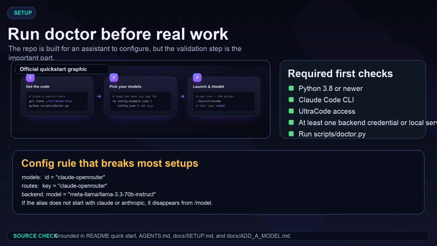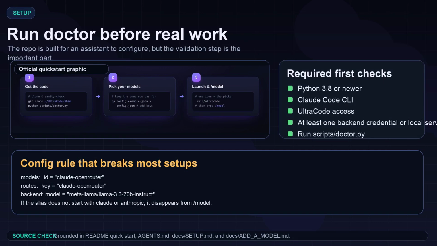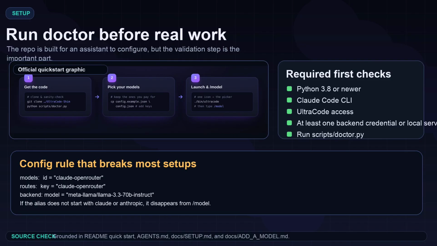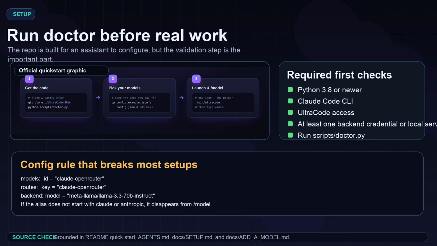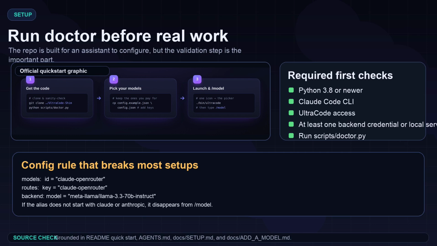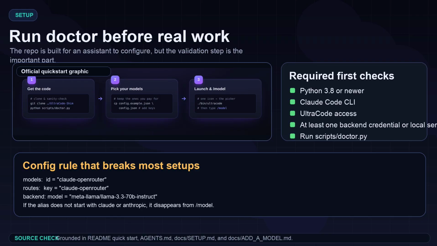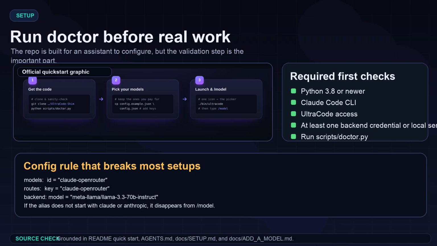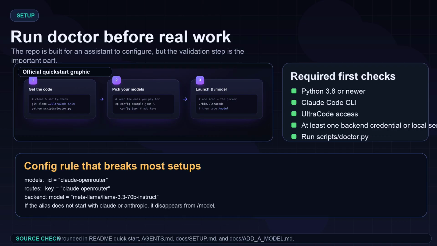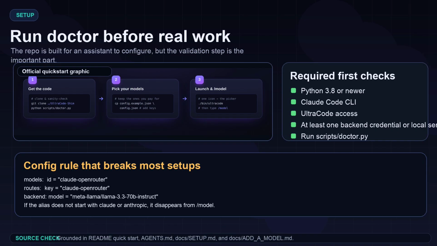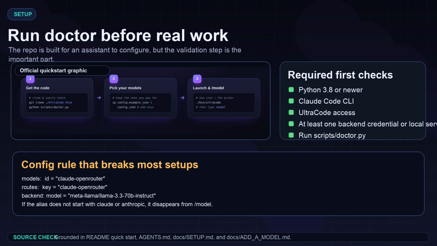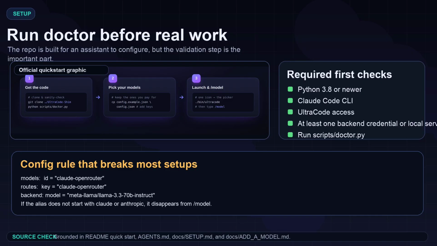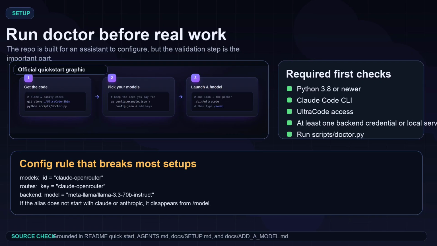The setup path is intentionally agent-friendly. Clone the repo, run the doctor, copy config.example.json to config.json, then keep only the backends you actually have. For a cloud model, you add the provider base URL, the real model name, and the auth header. For a local model, you point to a local OpenAI-compatible server, often something like Alma or LM Studio. For GPT 5.5 through Codex OAuth, the repo expects Codex Login to already exist. For Cursor Composer, it expects Cursor Agent Login, and the docs call that route experimental.